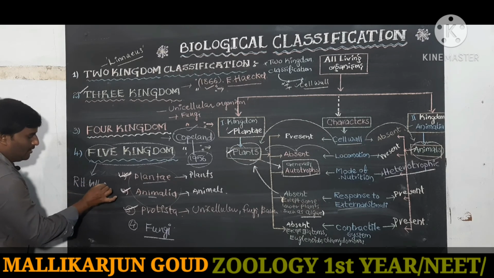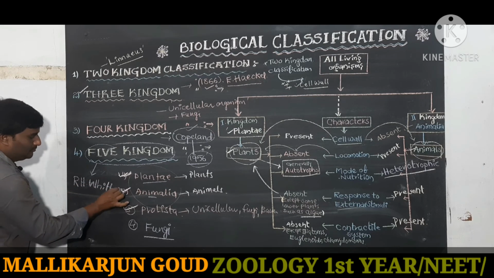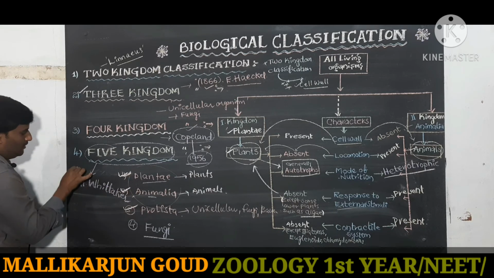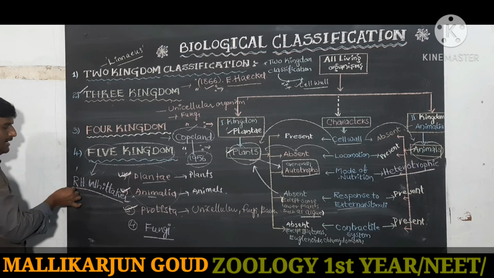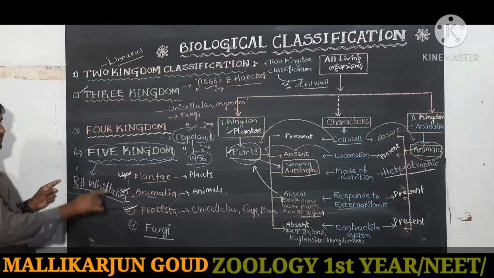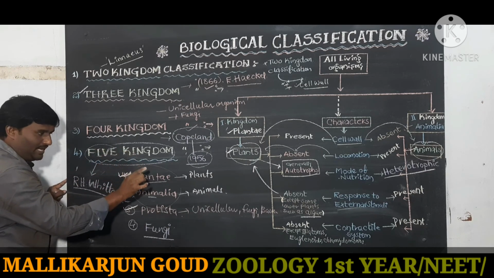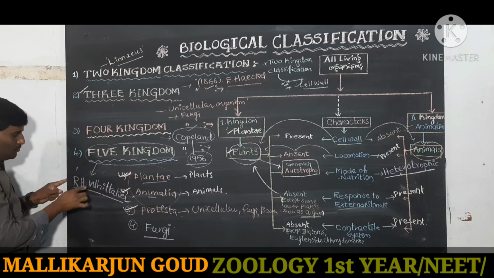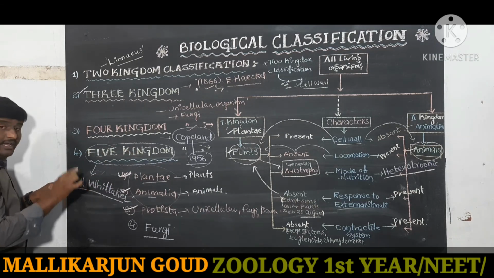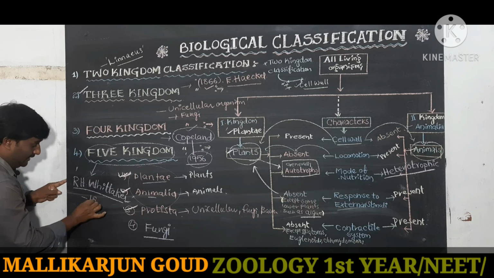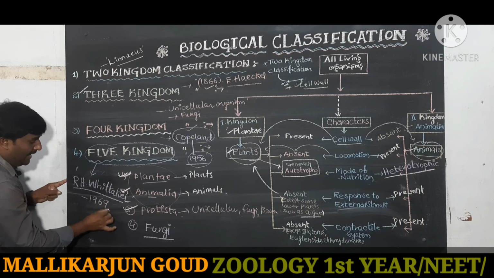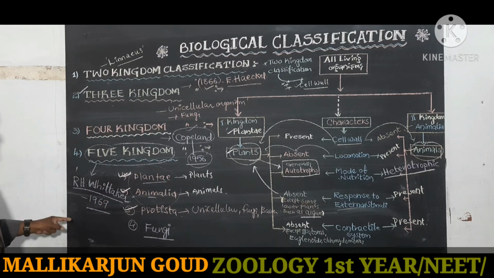R.H. Whittaker introduced the 5 kingdom classification, in which year? 1969.